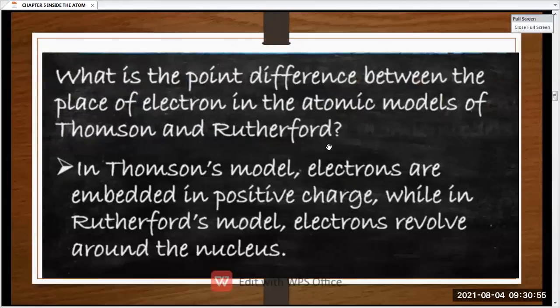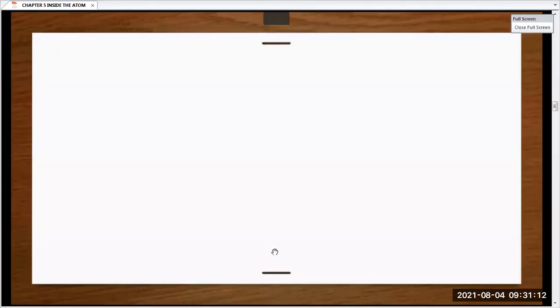Then what is the difference between the place of the electrons in the atomic model of Thomson and Rutherford? So in Thomson's model, the electrons were embedded in positive charge, while in Rutherford's, the electrons were revolving around the nucleus. ये difference था. हमने क्या difference देखा है?